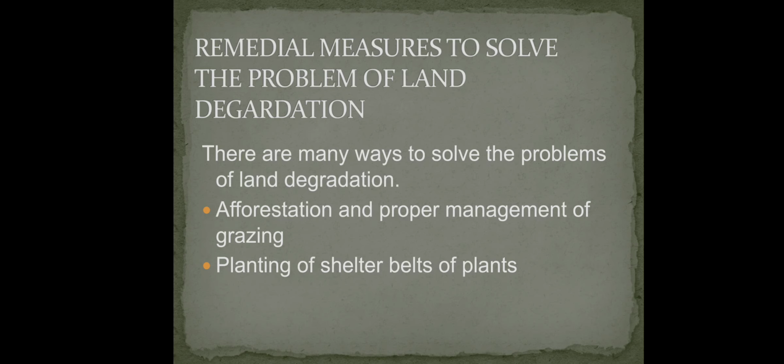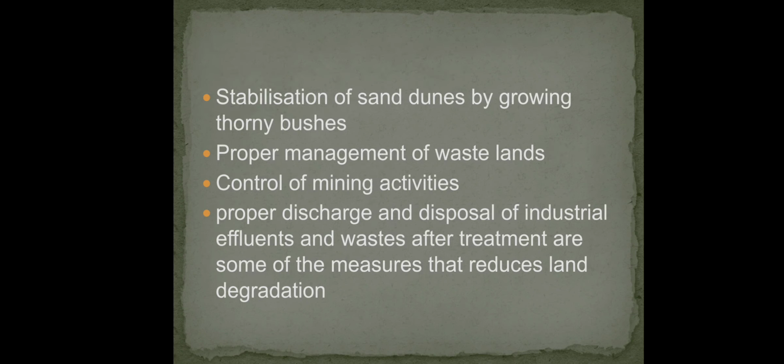Afforestation and proper management of grazing, planting of shelter belts of plants, stabilization of sand dunes by growing thorny bushes, proper management of wastelands, controlling of mining activities, and proper discharge and disposal of industrial effluents and waste after treatment are some of the measures that reduce land degradation.